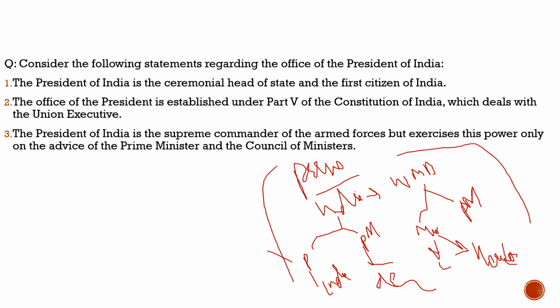About the president, in the Indian Constitution, we discuss it under Part 5 of the Constitution. Part 5 contains all three organs of the union government, whether executive, legislature or judiciary. It contains the president, the vice president, the parliament, the judiciary, the Attorney General of India, and the Comptroller and Auditor General of India. If a question is asked about which part of the Constitution the president comes under, it is Part 5 of the Indian Constitution.